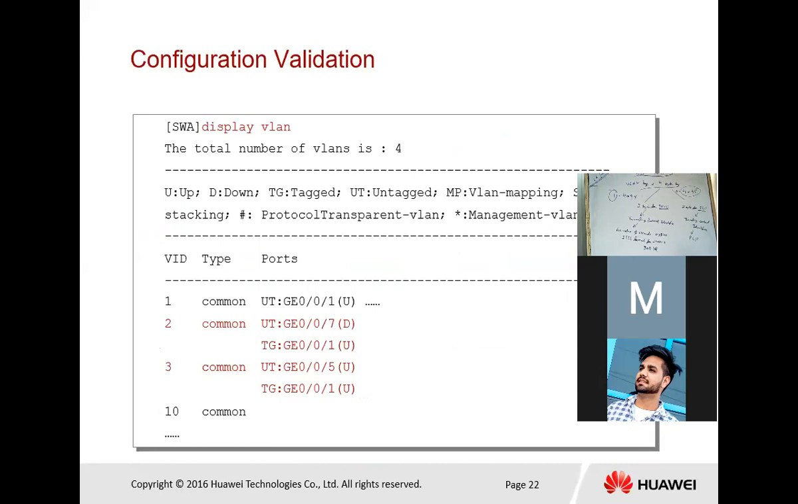So this is the configuration validation of the VLAN. You just type display VLAN. That shows the type of a port, whether it is an untagged or tagged port, and shows the VLAN environment. So in that case, VID type: VLAN 1 is untagged, VLAN 2 and VLAN 3 are tagged.